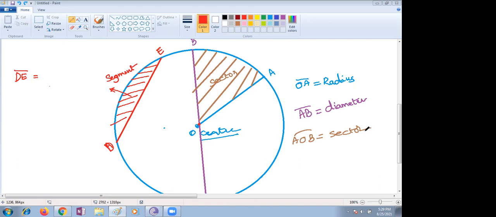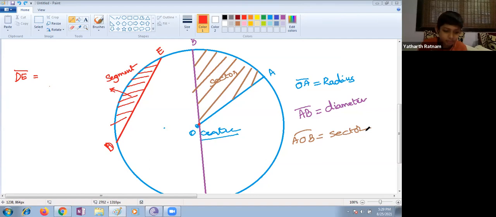Nana, you have to draw the first circle. First point is drawing the circle. Second point is identifying the radius. You need to draw the radius and mark it. And the third point is the diameter. First one is the center, then radius, then diameter, then you need to mark the curve, segment and sector.